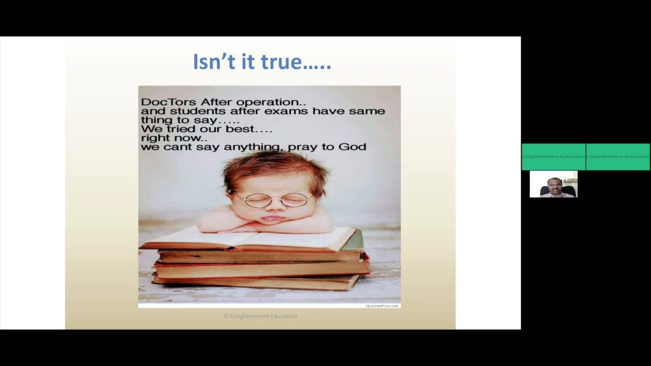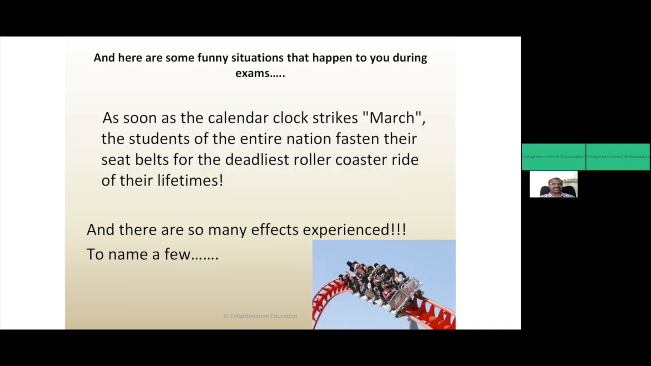Don't panic at any stage of the examination. Keep cool. This type of roller coaster is there in almost all examinations. As soon as the calendar clock strikes March, the entire nation fastens their seatbelts for the deadliest roller coaster ride of their lifetimes. This is true of any system of medicine.